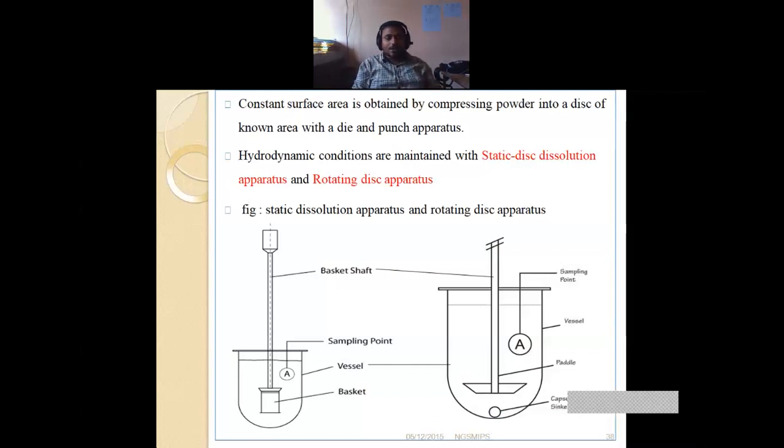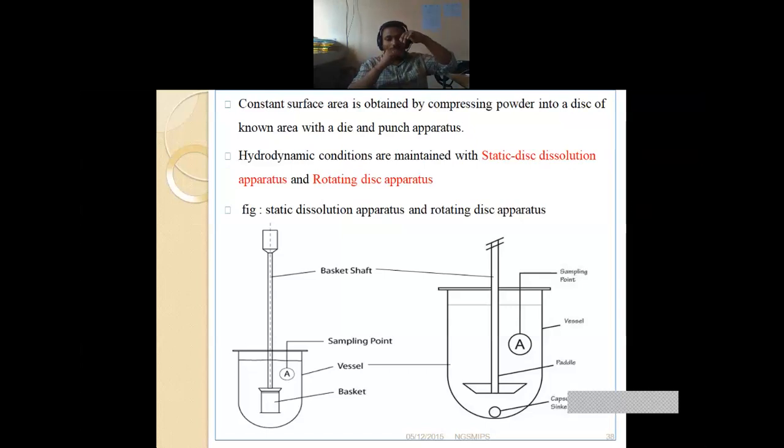Have you seen the tablet punching machine before? Have you seen the tablet punching machine? No, sir. So in the tablet punching machine, there are two main equipments with which we can form the tablet.